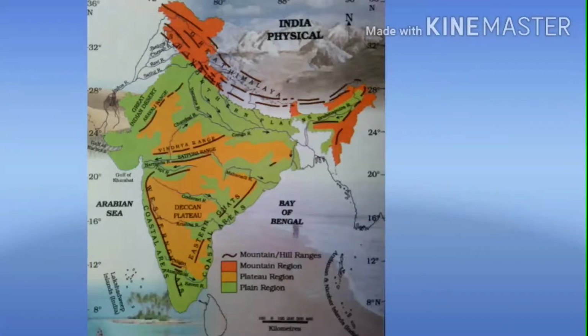Children, once again I'll repeat, just remember it is situated in the northernmost mountain range of what? Himalayas. Then the average height of the Himadri is about 6000 meters. Then it is permanently covered with what? Snow. The world's highest peak, Mount Everest, is located in which range?